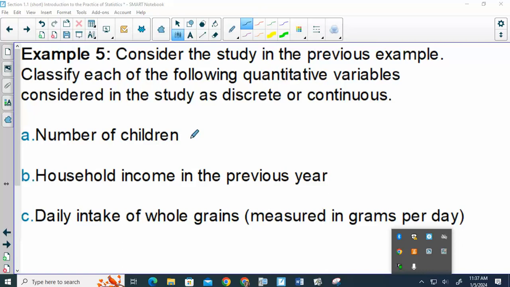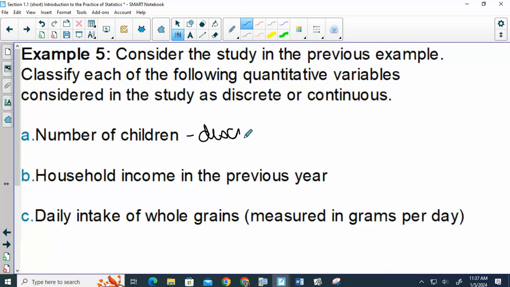So number of children, what would that be? Discrete. Household income the previous year. That one's kind of iffy, isn't it? Because it has decimals, which I told you decimals were typically continuous. However, if I'm talking about money, how many decimal places do we use? 2. So could I list out every one? I don't really want to, but we could because there are a set number of answers we could get with just those 2 decimal places. So that one would actually be discrete.